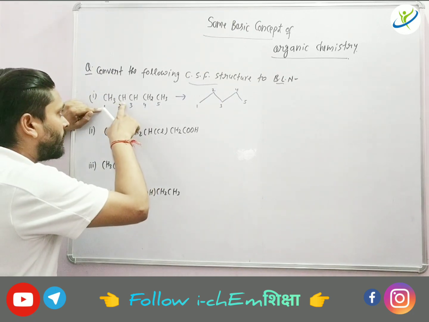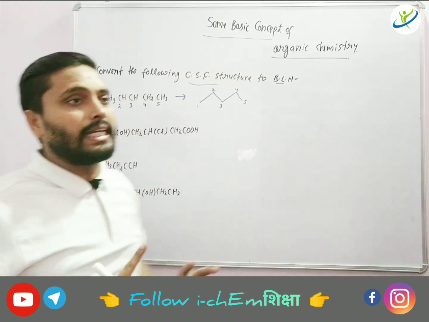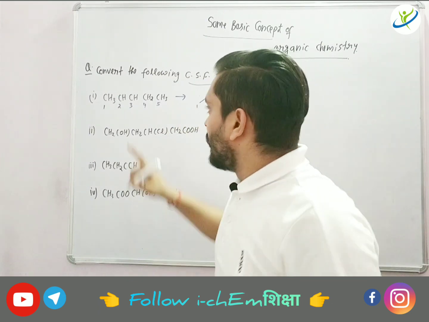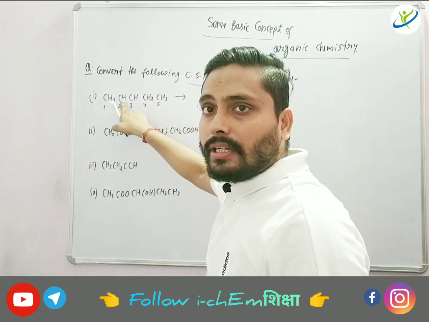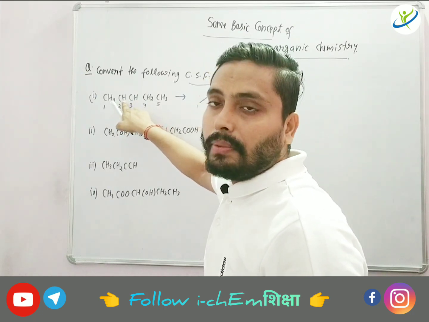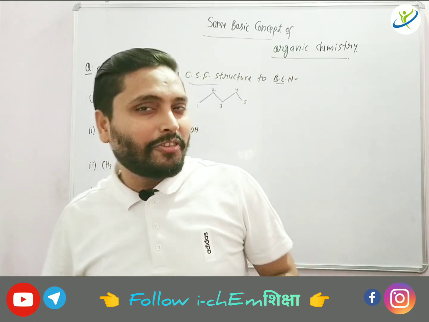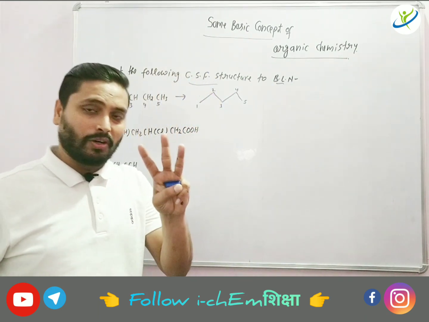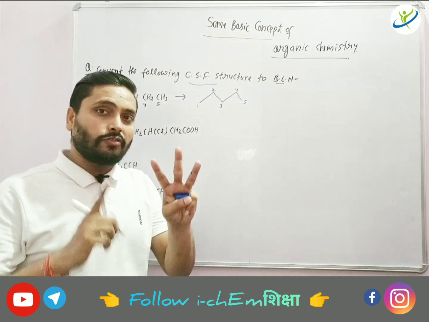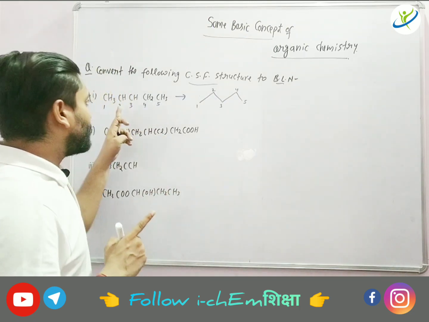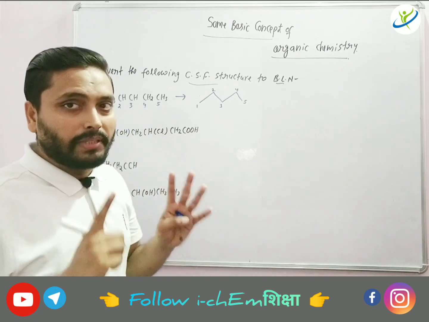If 1 hydrogen is there, and if we are considering that it is forming single bond, okay, then carbon-carbon bond will be there, 1 carbon-carbon bond will be there, and 1 carbon-hydrogen bond will be there. So total how many bond it is forming? Second carbon is forming how many bond right now? 3 covalent bond. But carbon should form how many bond? 4. So that means there must be 1 double bond presence.